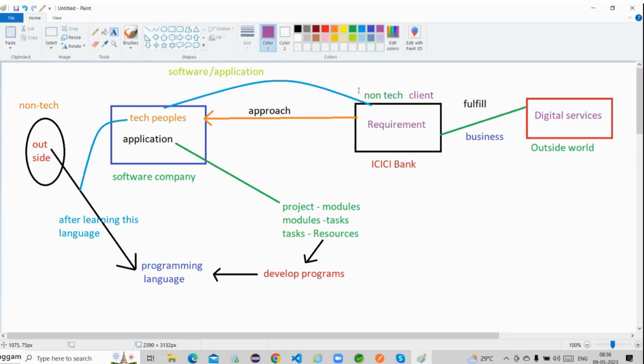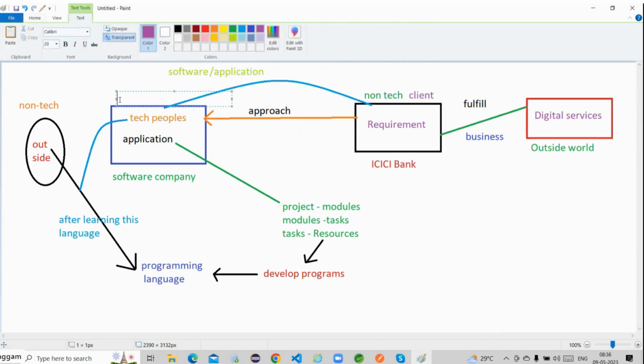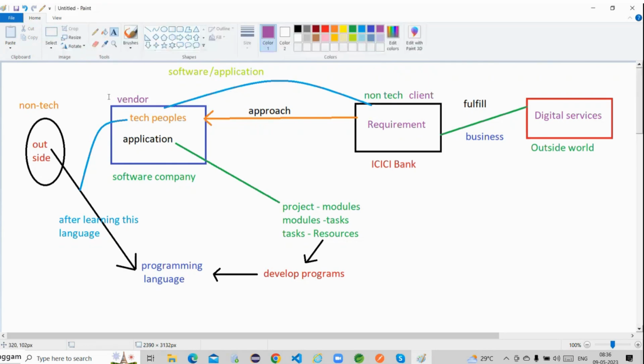Yes, sir, this comes under the client and this comes under the vendor, or not guys? Yes, sir, this is the vendor company and this is the client. Okay, sir, up to this, all the points are very clear. Now, this ICICI Bank communicated with the software company in order to get the software, to fulfill the requirement of this particular application. So now the software company is responsible to develop this application.